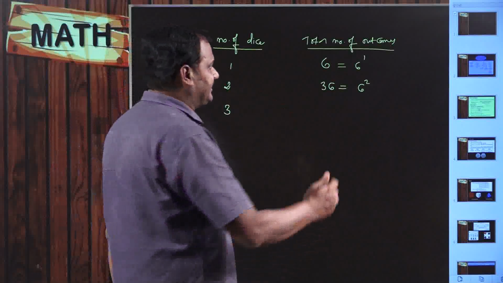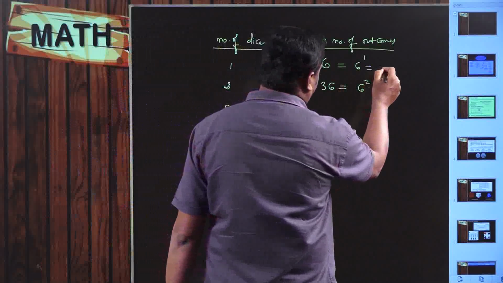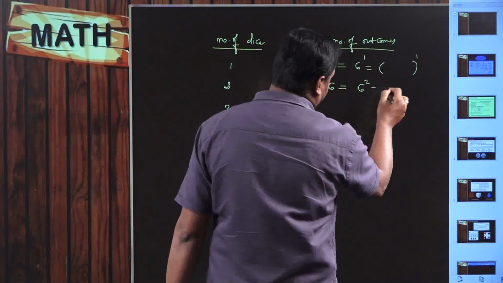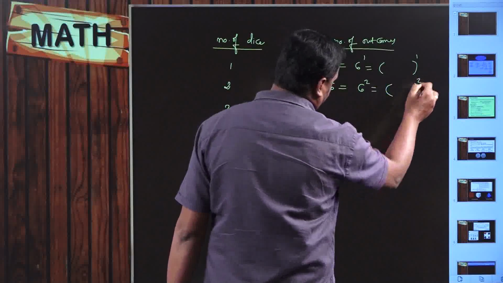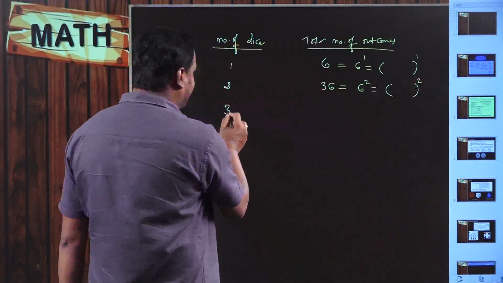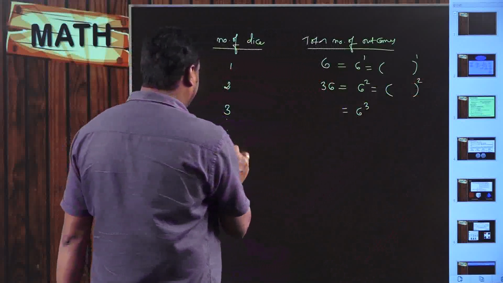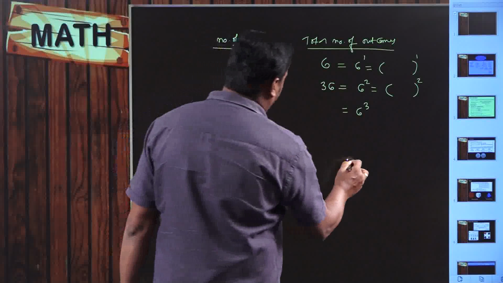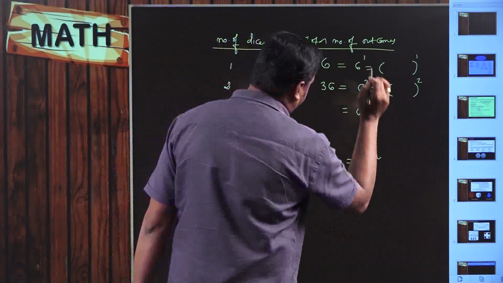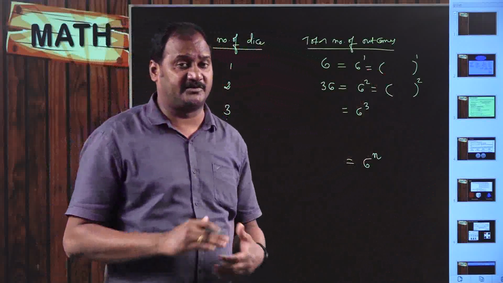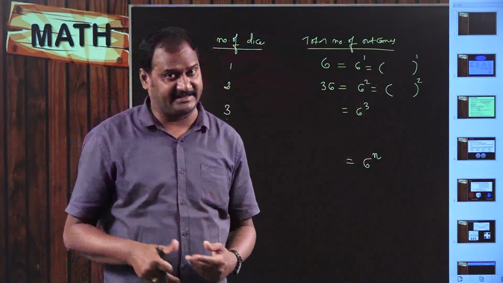So here 6 is the total number of outcomes to the power of 1, here total number of outcomes to the power of 2. When you are rolling 3 dice, it would be 6 to the power of 3. When you are rolling n dice, the total outcomes are going to be 6 to the power of n. So this is the explicit formula for the total number of outcomes when rolling n number of dice.